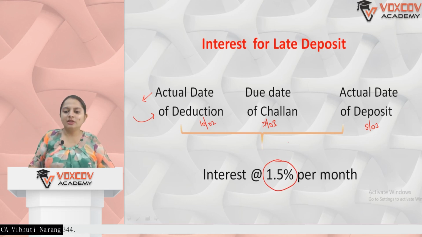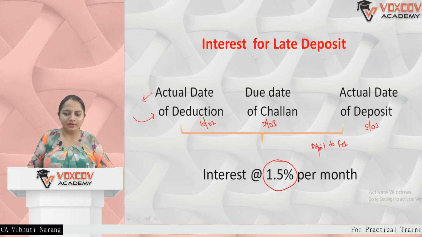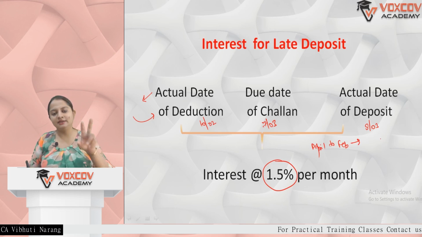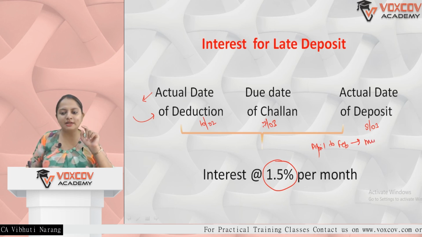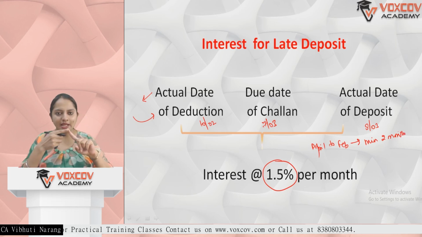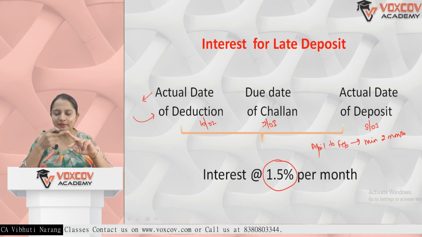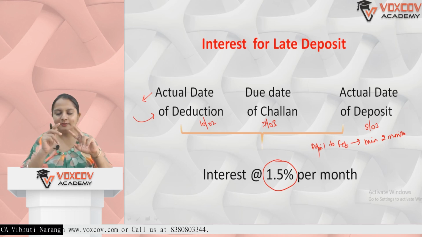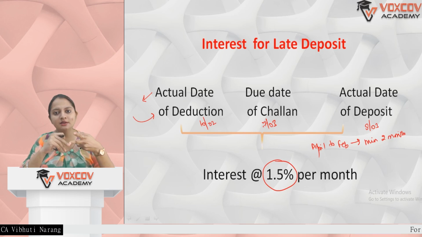If I talk about the normal months of the year, that is from April to February, if ever there is any delay, there will be a minimum of 2 months interest applicable. Consider practically, if it is April, the due date is 7th of May. Even a delay of one day will be considered as 2 months, because the actual date of deduction was April and the actual date of deposit was May.